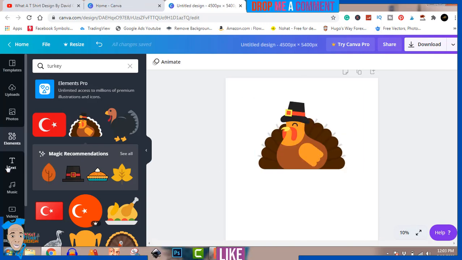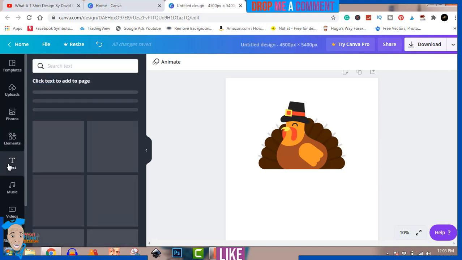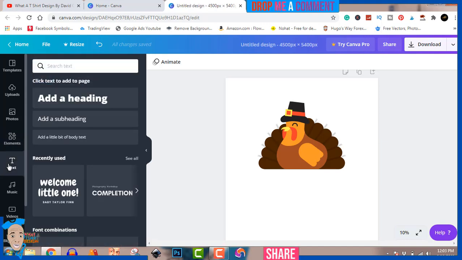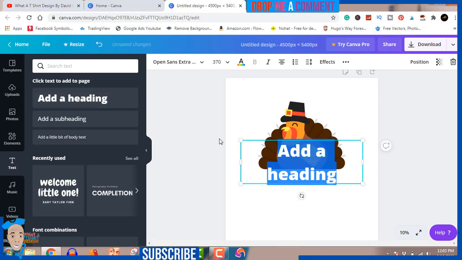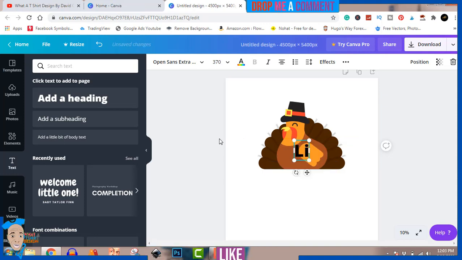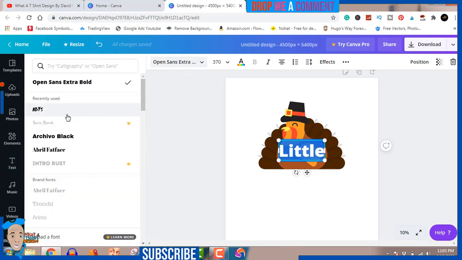Now I'm going to go to text and look for a fancy font I can use. I'll first start with this, as you can see. So I'm going to type "little". I've changed that. Ctrl A to highlight it. I'll go to extras and find a cool font. Let's see how this looks.